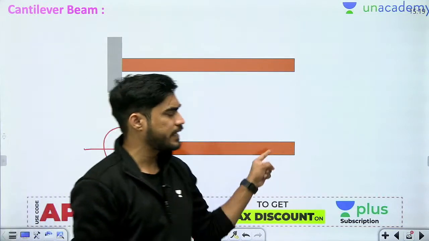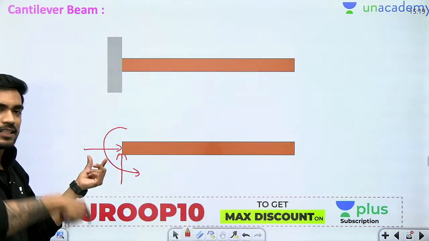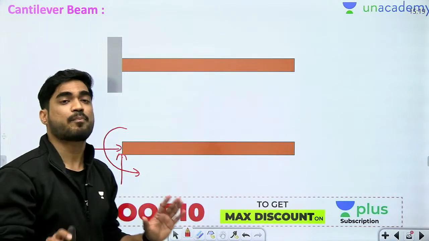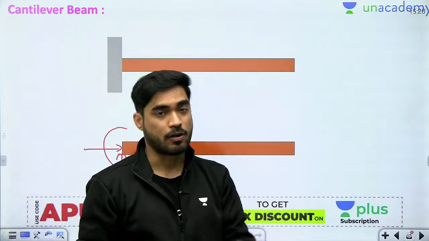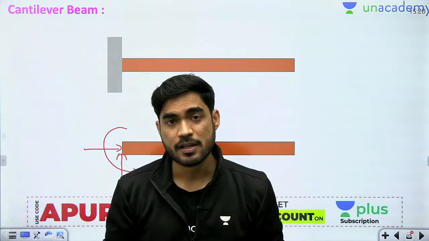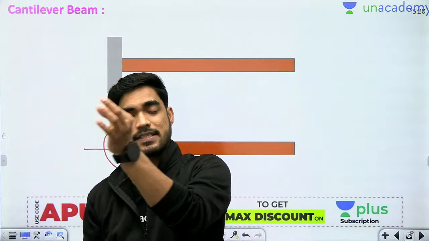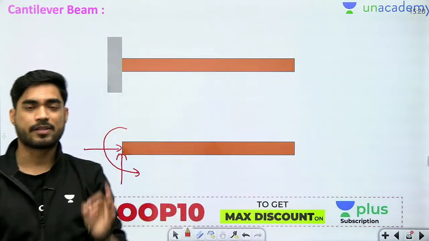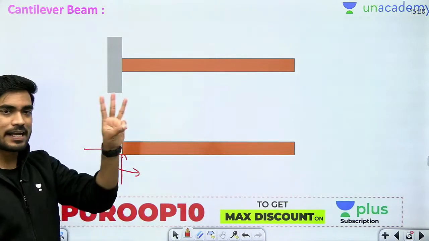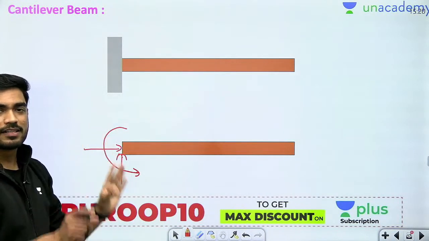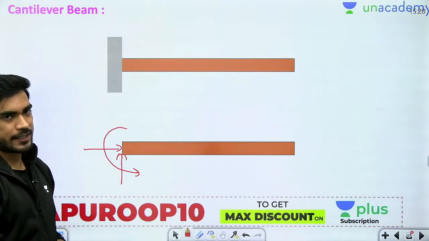If there is no force in x, then this x reaction will become 0. But maximum possible reactions are 3, and maximum possible equilibrium equations are also 3. What are the equilibrium equations? Summation of Fx equals 0, summation of Fy equals 0, summation of Mz equals 0. So beta, 3 equations, 3 unknowns. So this is statically determinate.